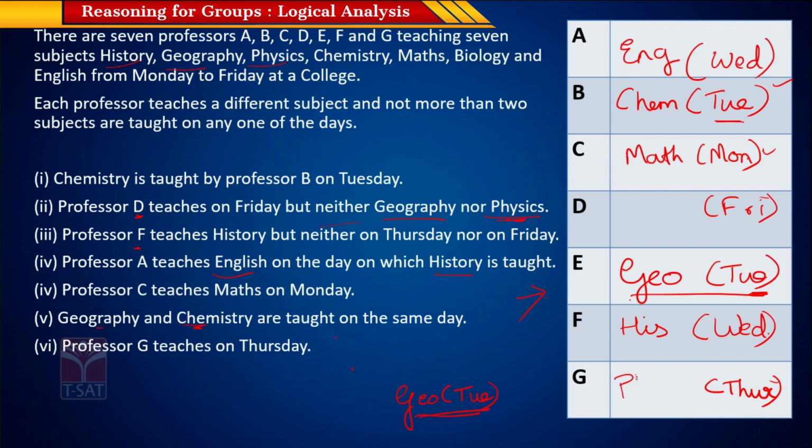So what is the only entry where physics can go? That is Professor G. And what else? We're done with chemistry, we're done with maths, and what subject is left over? Biology. So D teaches biology. So this is how you fill in your table. So now that you have all your information together, let's answer the questions.